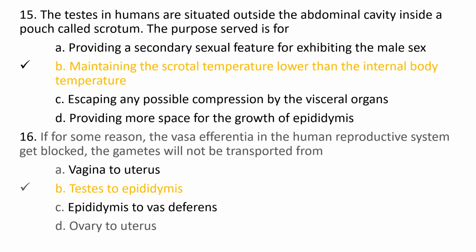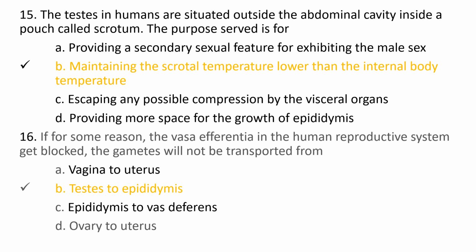The 15th question is, the testes in humans are situated outside the abdominal cavity inside a pouch called scrotum. The purpose served is for option A, providing a secondary sexual feature for exhibiting the male sex. Option B, maintaining the scrotal temperature lower than the internal body temperature. Option C, escaping any possible compression from the visceral organs. Option D, providing more space for the growth of epididymis. And the correct option is option B, maintaining the scrotal temperature lower than the internal body temperature.